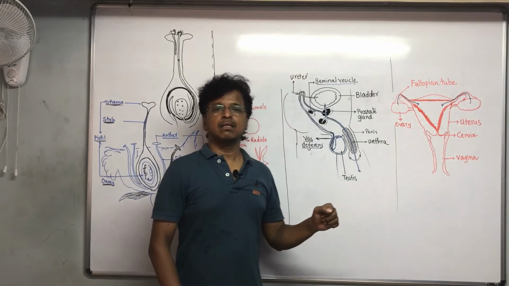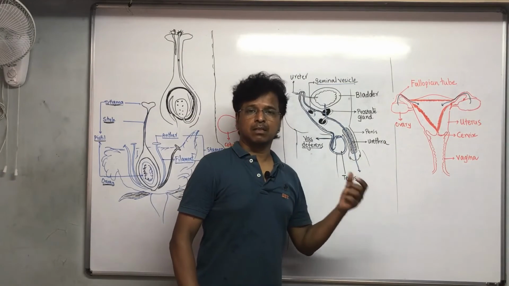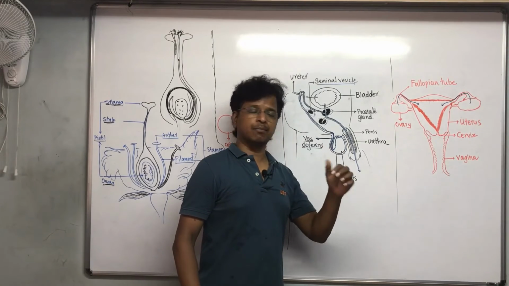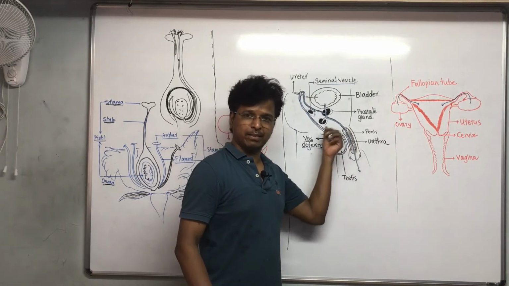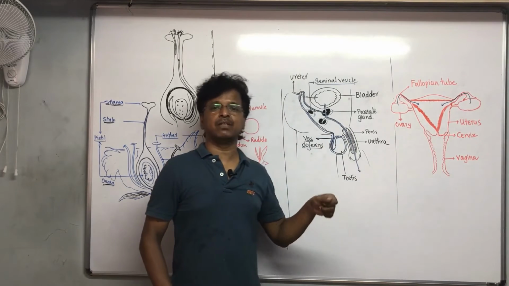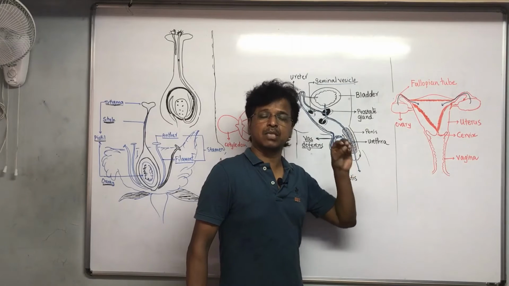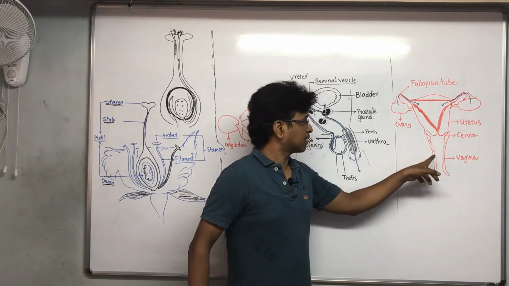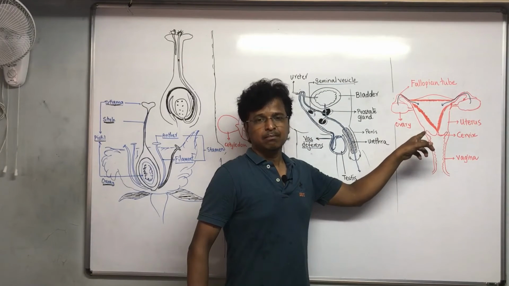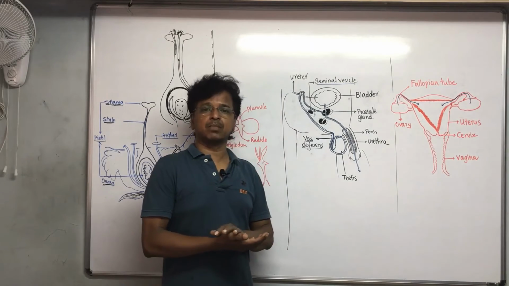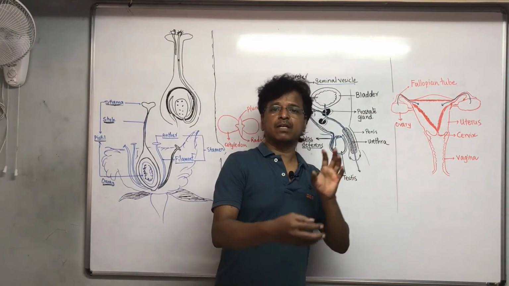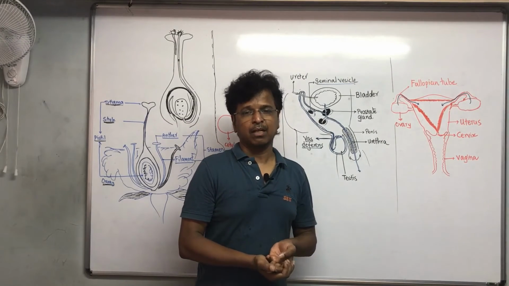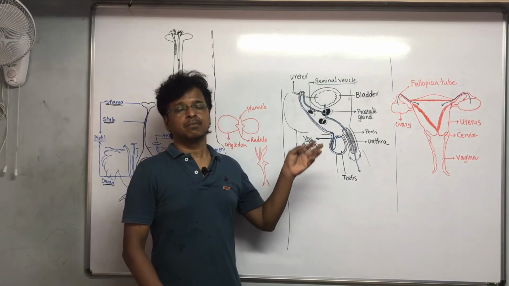For that, the most common practice is the use of condoms. A condom is worn on the penis, so that even when the penis is inside the female body and the sperms are released, they are released only inside the condom and do not enter the female body. Because the sperms are not released into the female body, the question of fertilization of the egg cells doesn't arise. This is something done by the male.